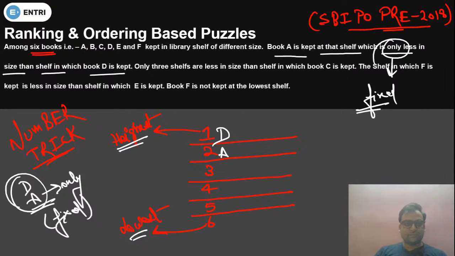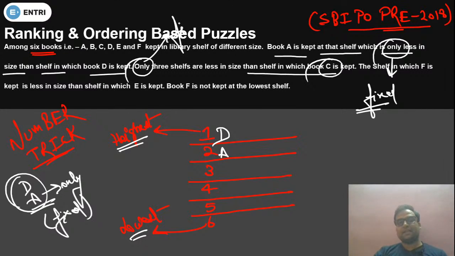Now only 3 shelves are less in size than the shelf in which book C is kept. So again the word only is used. So we have fixed the place of C as well. So only 3 books are less than C. So C should come on the third place. Then only we can say only 3 shelves are less than C. Okay.